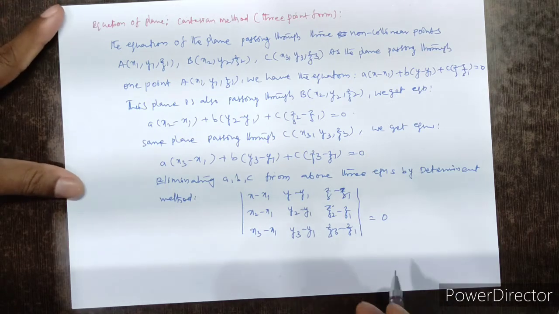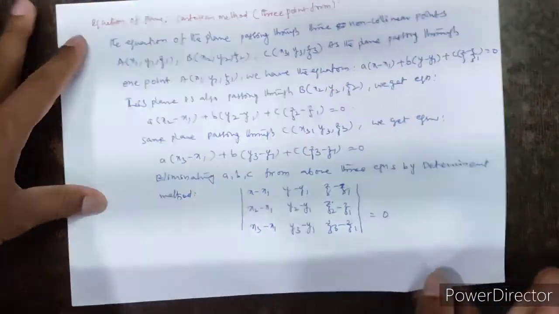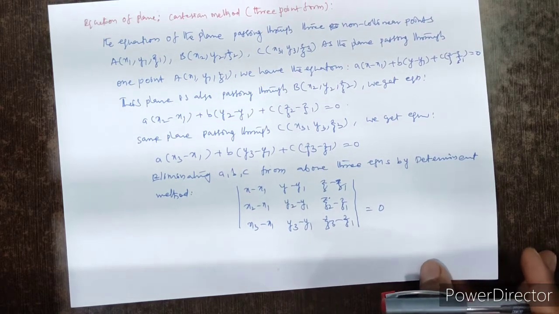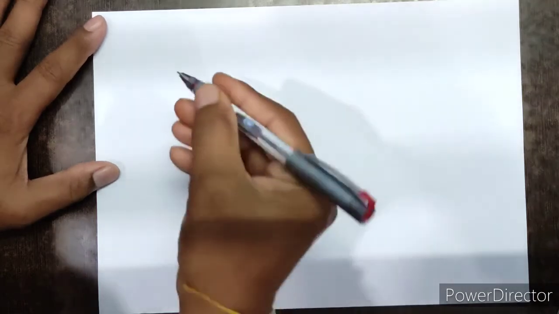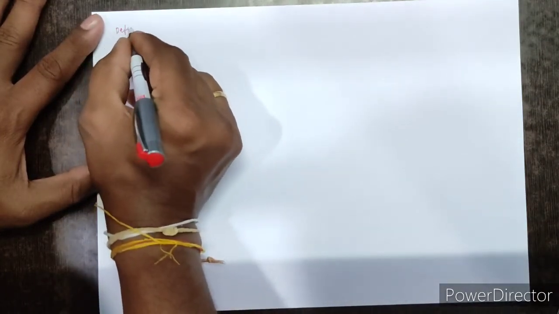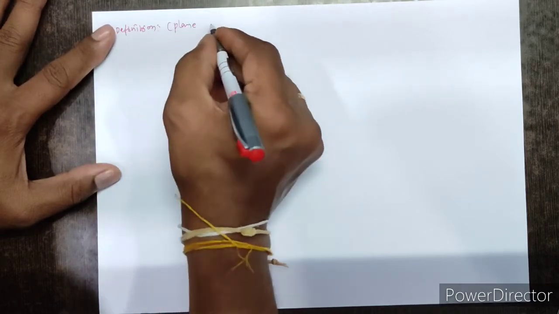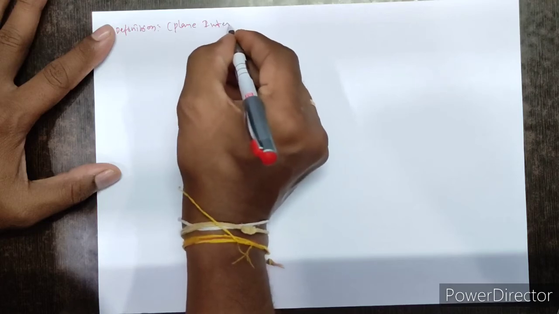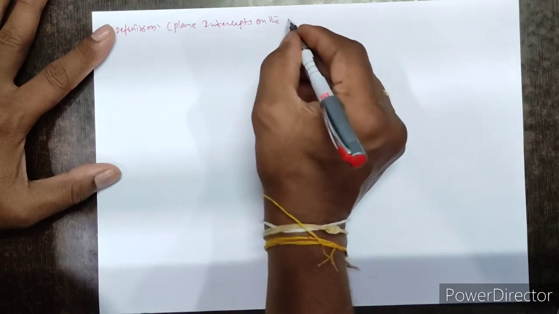Next, definition: plane intercepts on the axis. Plane intercepts form.